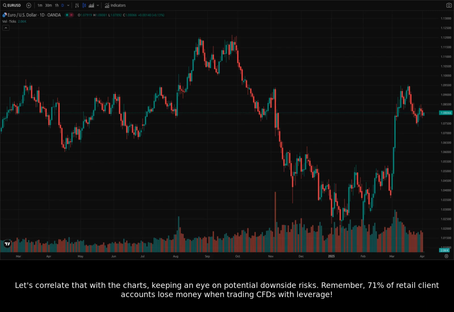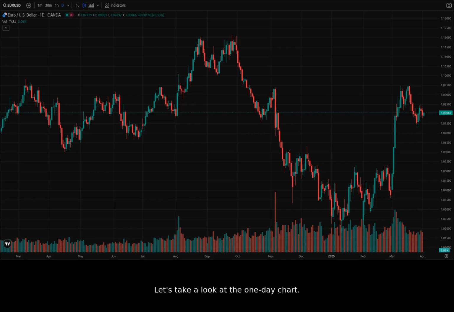Remember, 71% of retail client accounts lose money when trading CFDs with leverage. Let's take a look at the one-day chart. We see a recent downtrend, with today's candle showing further weakness.